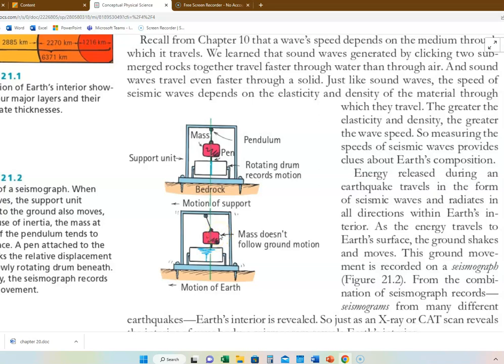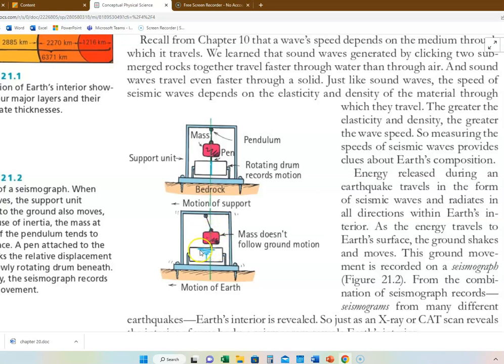It won't move around. And as it's shown here, you attach a pencil or a pen to this. Nowadays we do it electronically, but it's the same idea. You have this massive object, and because of inertia, it won't move around.